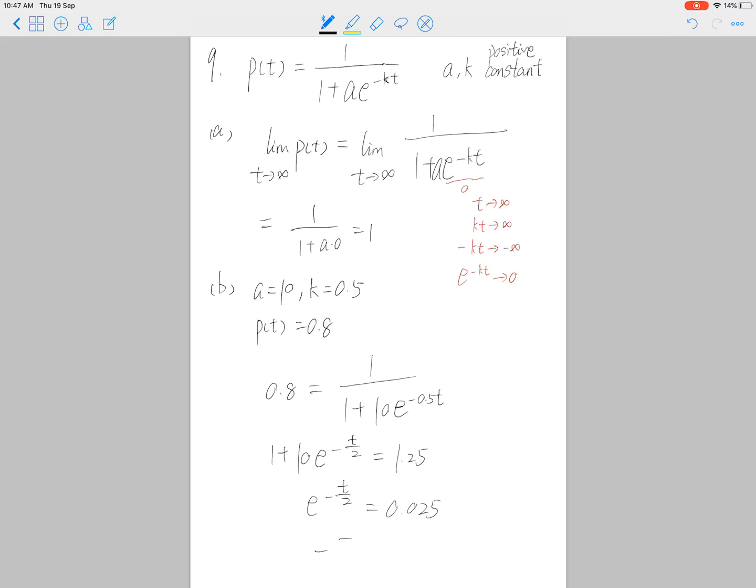Negative t over 2 is ln 0.025, so t is negative 2 ln 0.025. So it is around 7.3778.